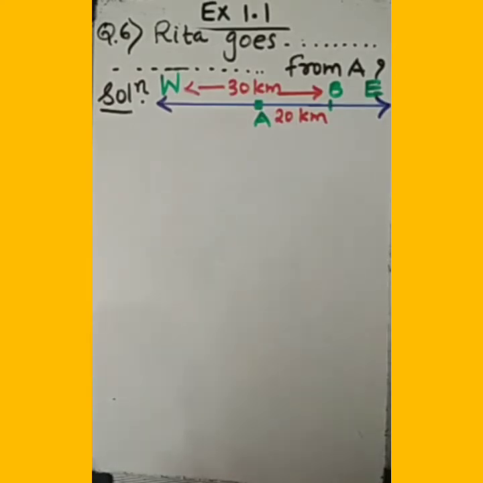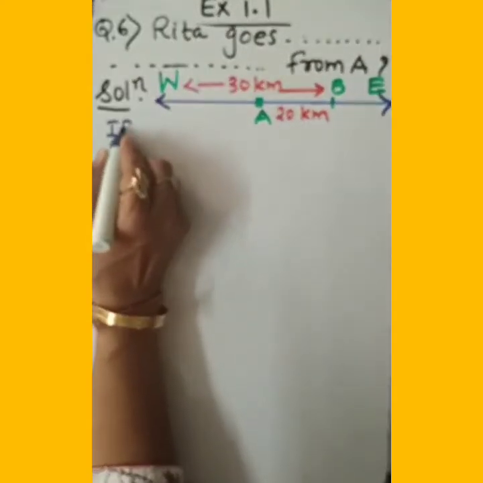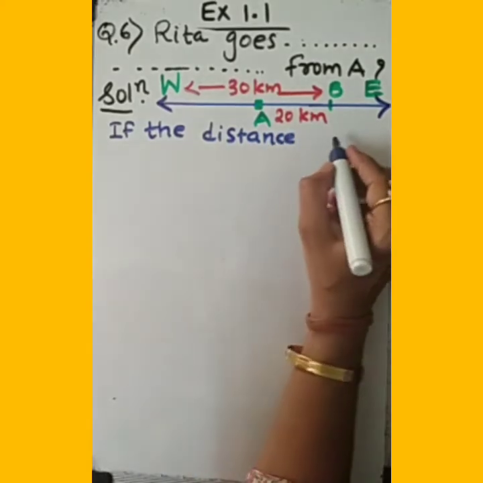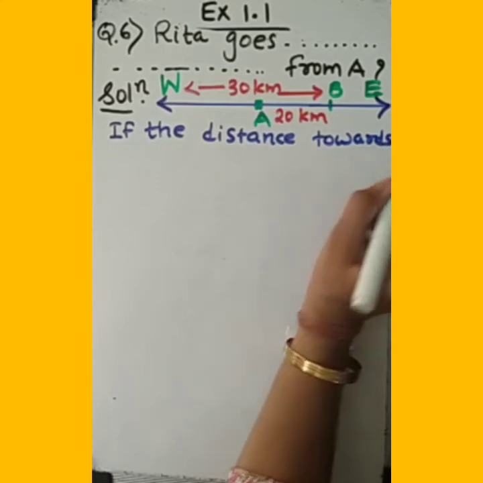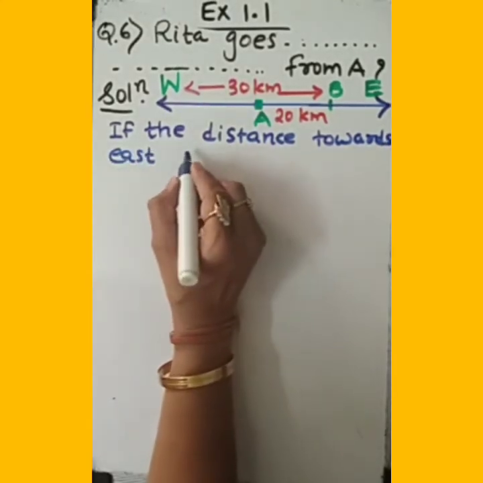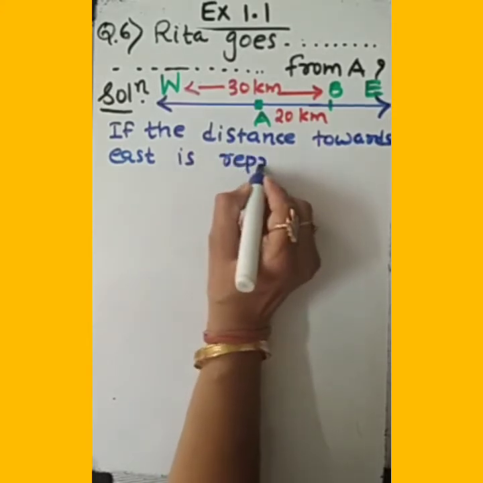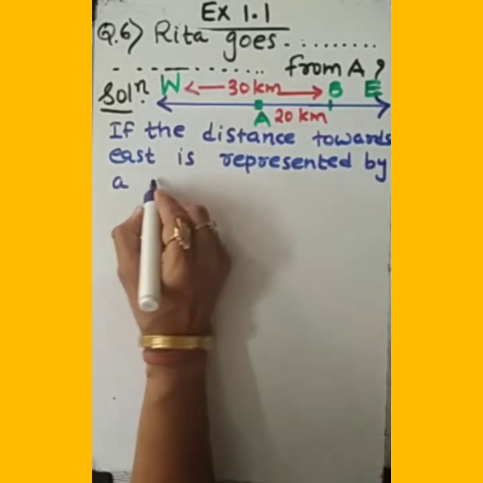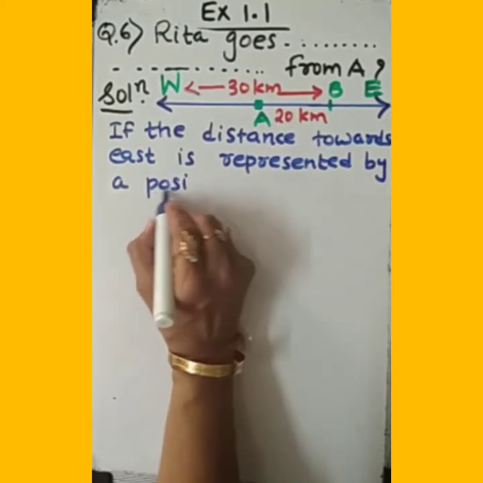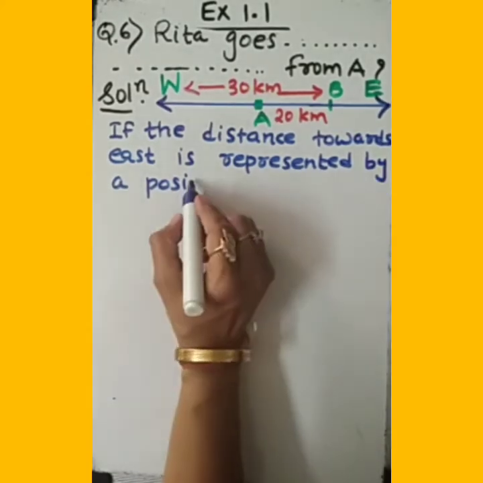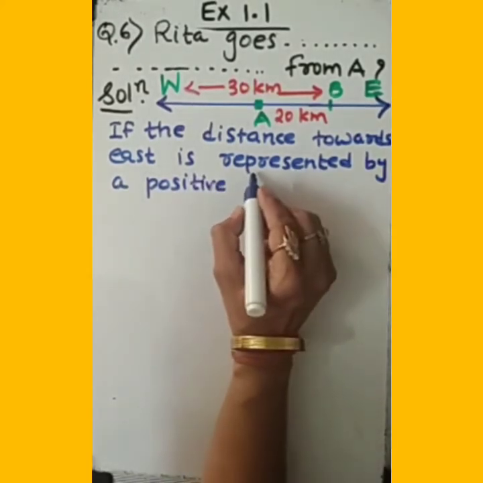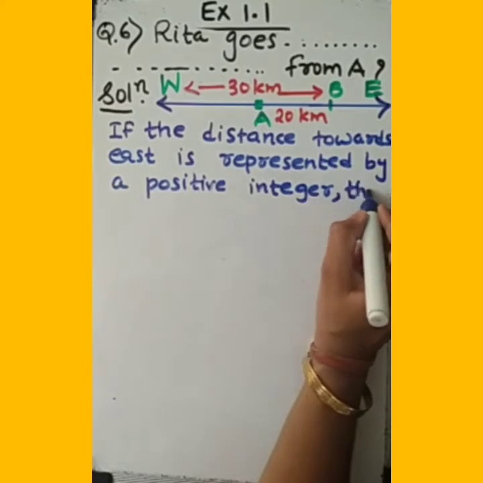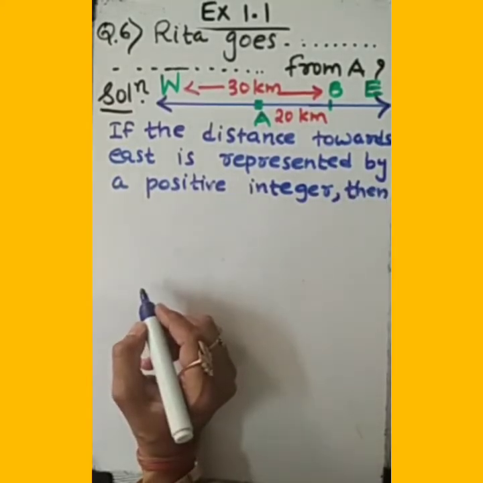So let's write and respond for the first answer. If the distance towards east is represented by a positive integer, if we are representing this distance from A to B as a positive integer, then we are asked how will you represent the distance traveled towards west.